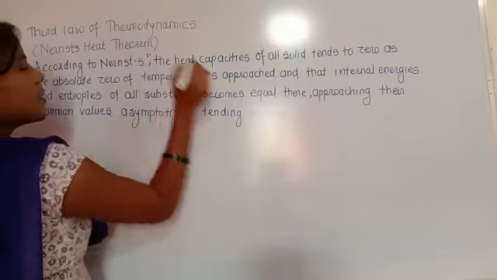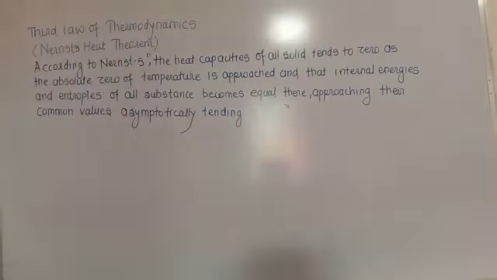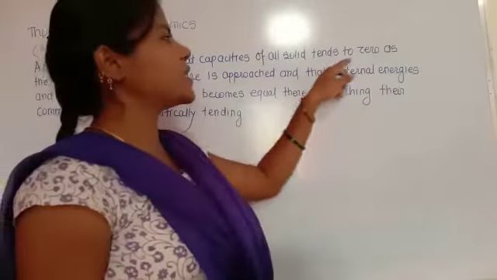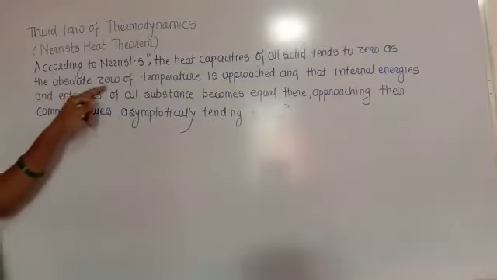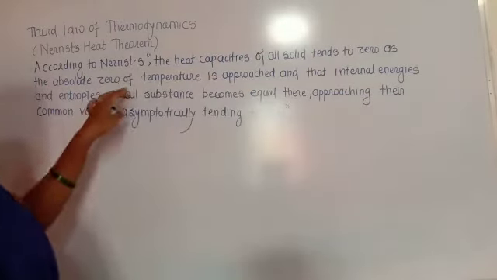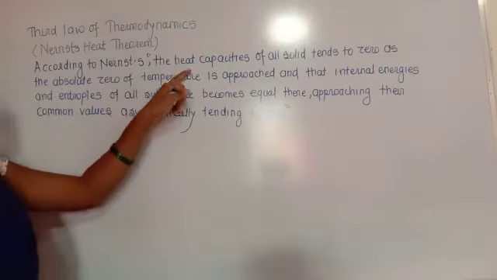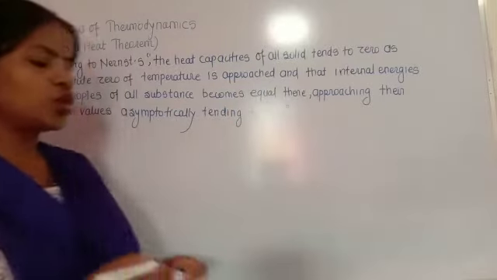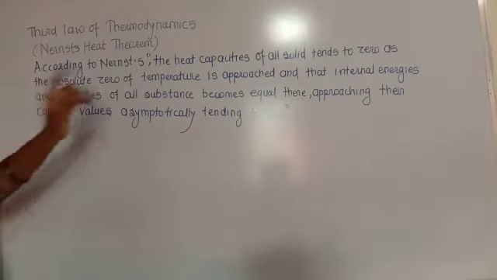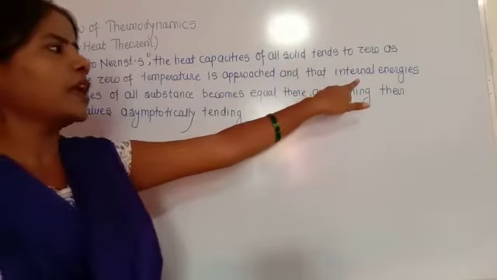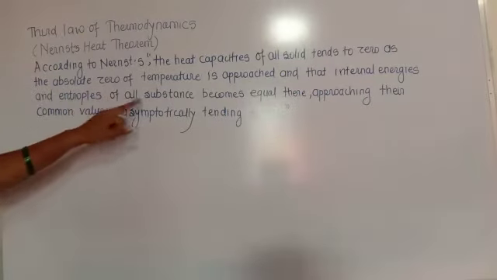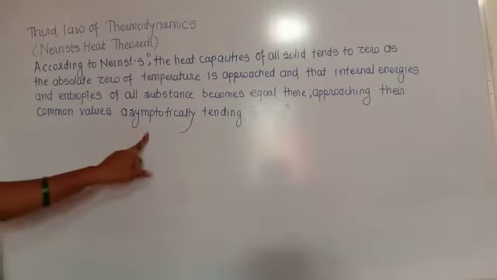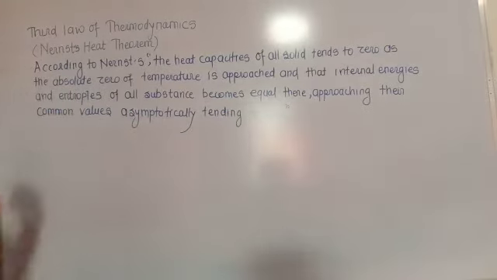So this is the statement of the Nernst heat theorem. That is, according to Nernst, the heat capacities of all solids tend to zero as the absolute zero of temperature is approached. Due to this, the internal energies and the entropies of all substances become equal, approaching their common values asymptotically, tending to zero. So this is the statement of the Nernst theorem.